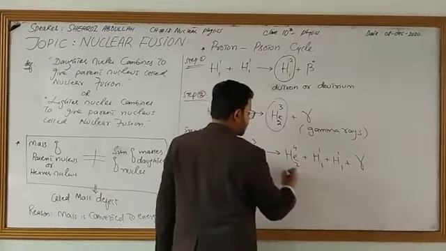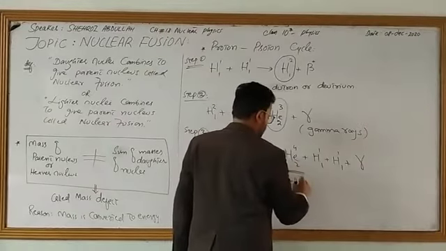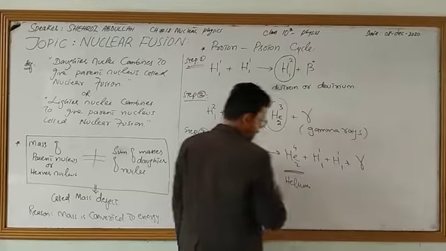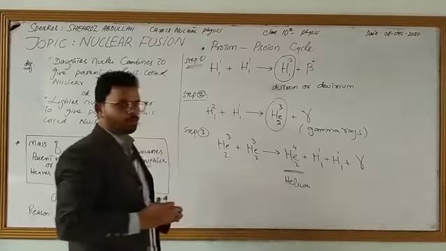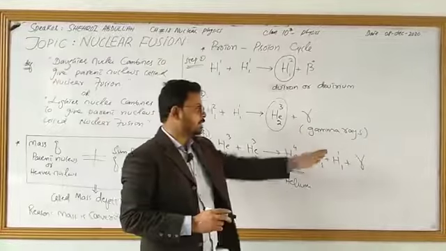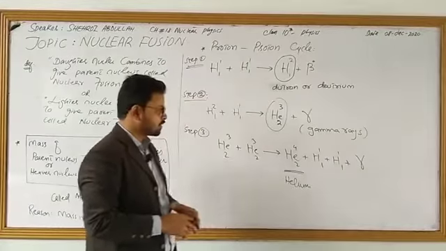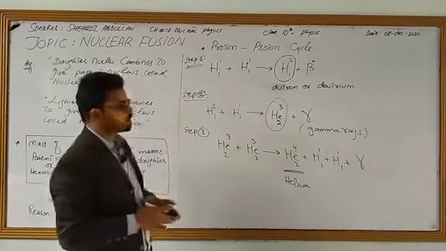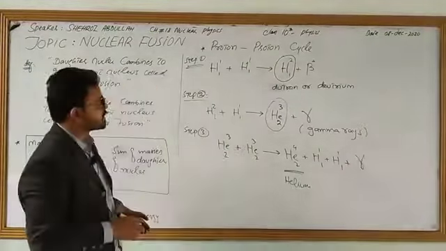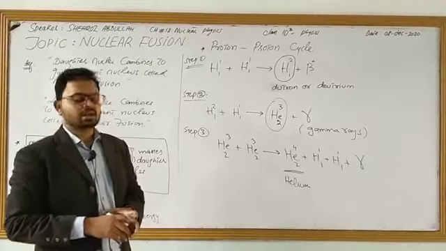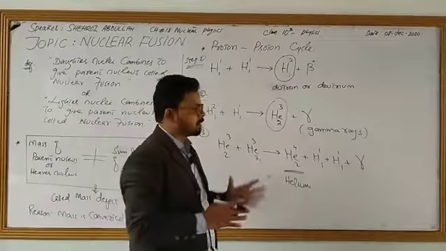This is helium, right? This is proton again, proton or protium we have formed, and gamma rays in the form of energy are lost over here. So these 3 steps are followed by the proton-proton cycle. These 3 steps are known as the proton-proton cycle. So this was all about today's lecture.